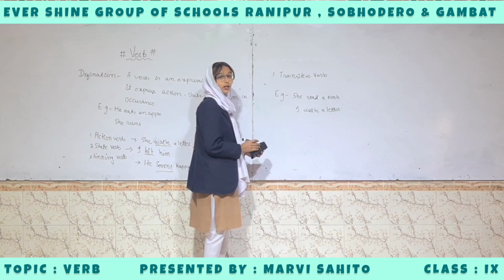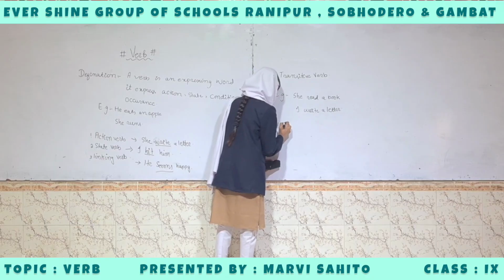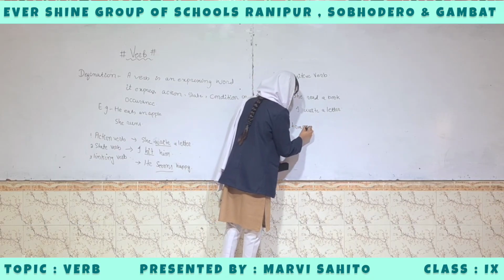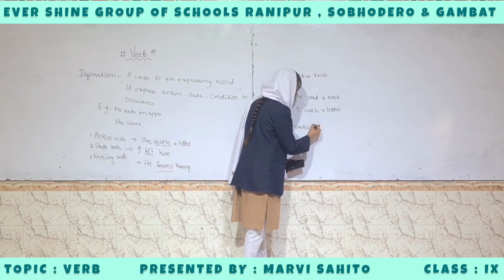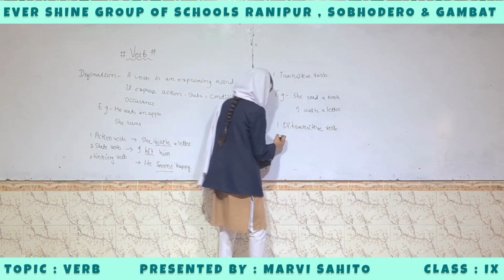And then there are two types of transitive verb: ditransitive verb and complex transitive verb.